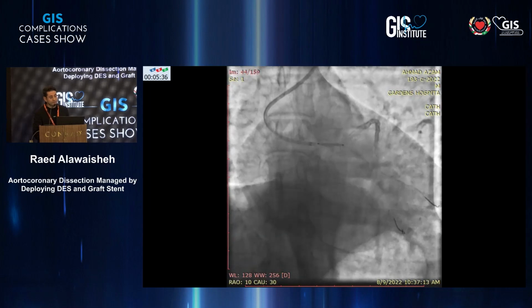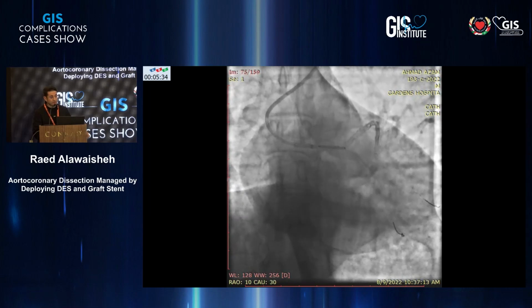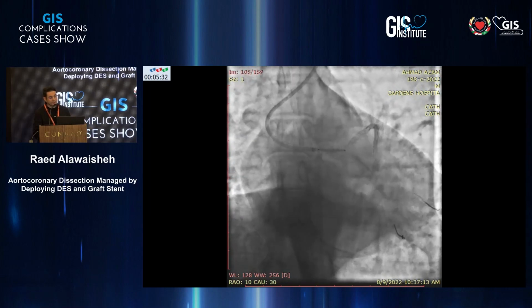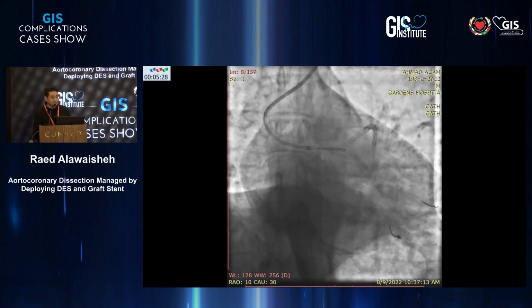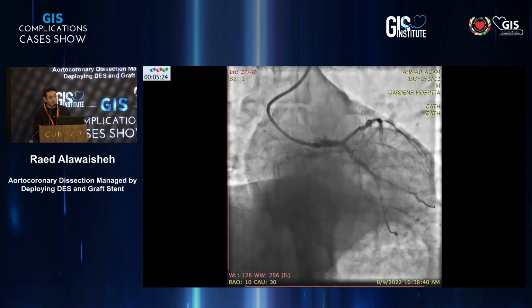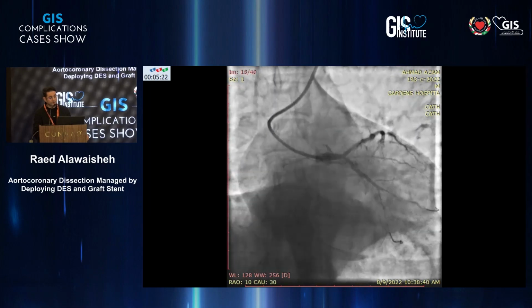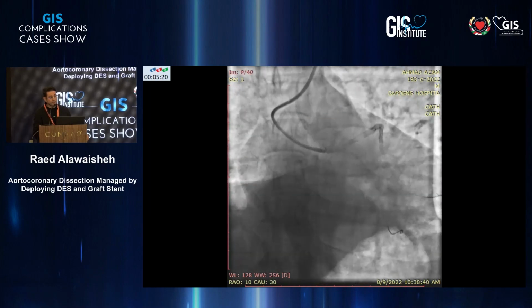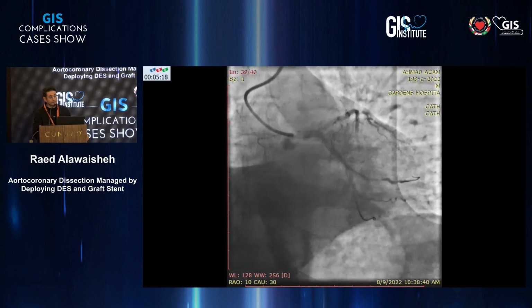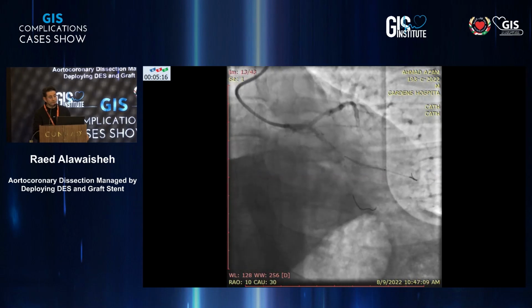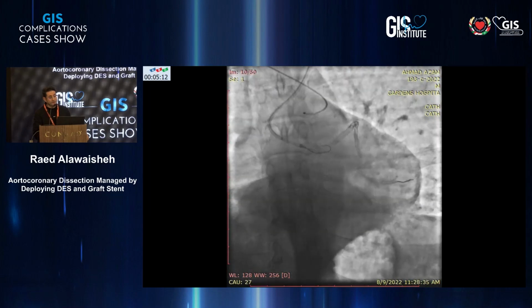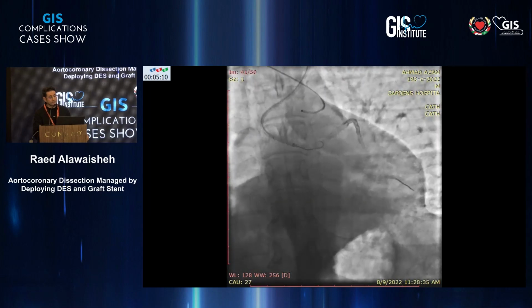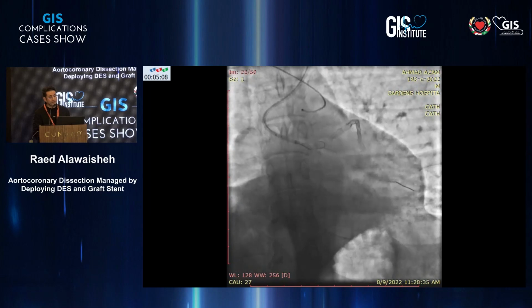So I changed the strategy, the strategy of the left main dissection, to go to DK crush and all of these things, and so on. But now it is not the time. It is the time to fix the ostium of the left main. The left main has been fixed very well. And now to go to the strategy, because there is also extension of the dissection in the left main, from the left main to the left circumflex and also to the LAD. So I fixed the lesion there in the OM. It is the priority. You change the priority when you have something happen.